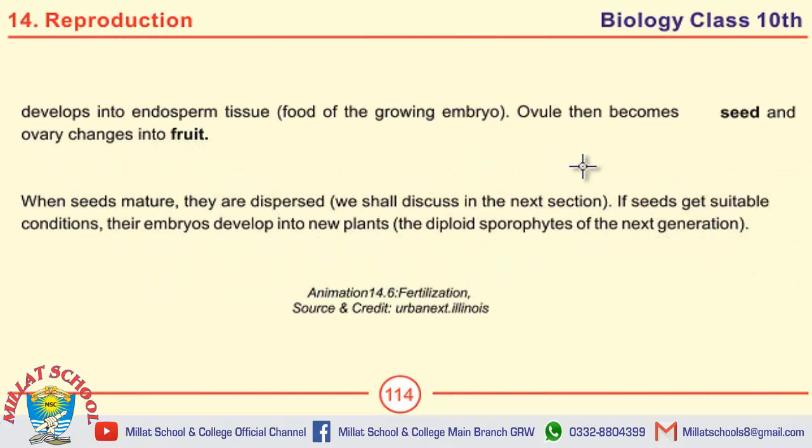Question number 1 on this page is, how are seed and fruits formed? This page contains MCQs like the ovule becomes the seed after all and the ovary changes into fruit at the end. When seeds mature, they are dispersed.